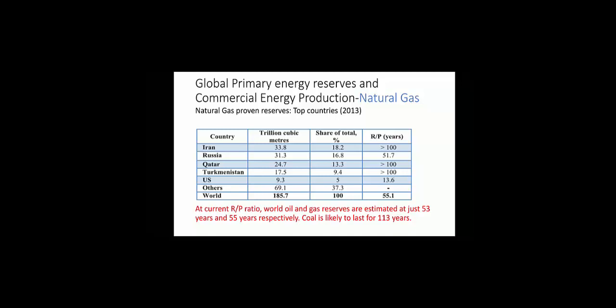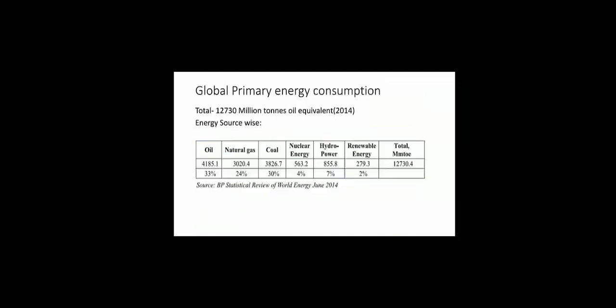Then we conclude at the current R by P ratio, meaning reserve divided by production ratio in years. World oil and gas reserves are estimated at just 53 years and 55 years respectively. Coal is likely to last for 113 years. Then we go to the next topic, global primary energy consumption.